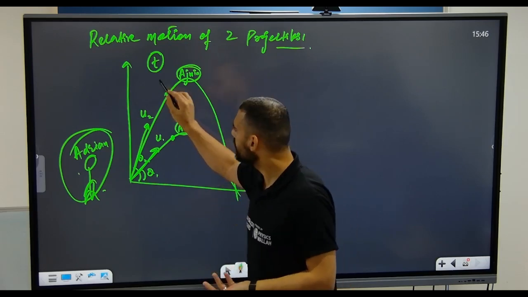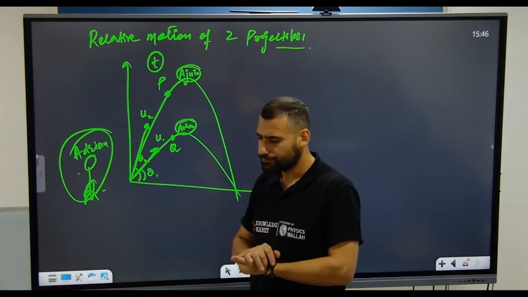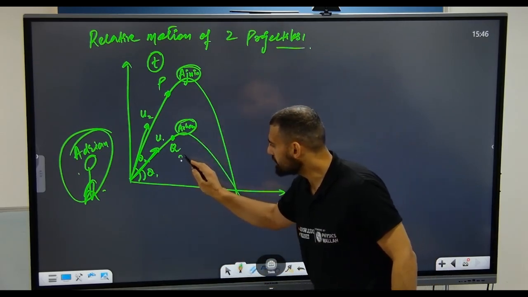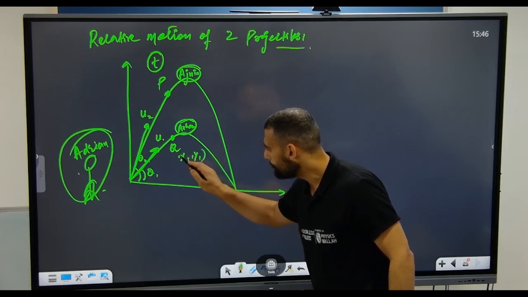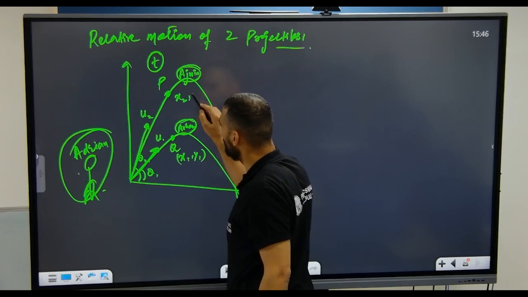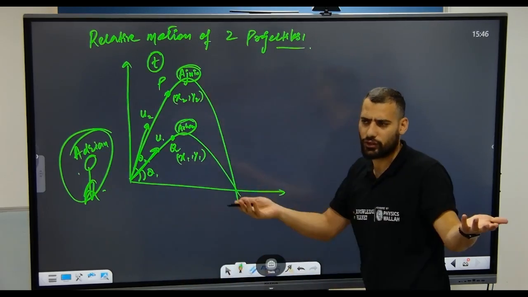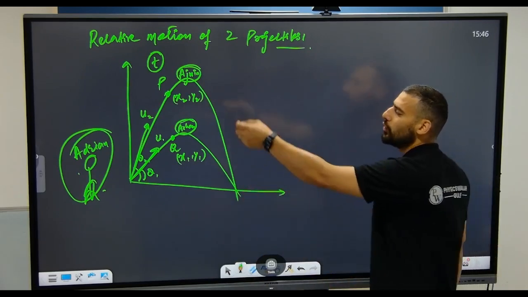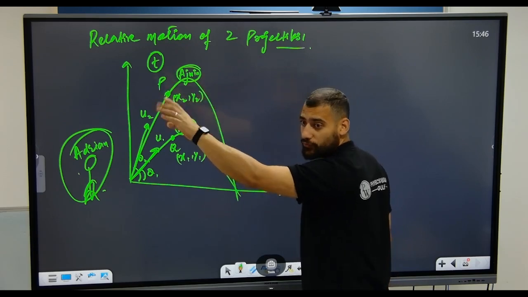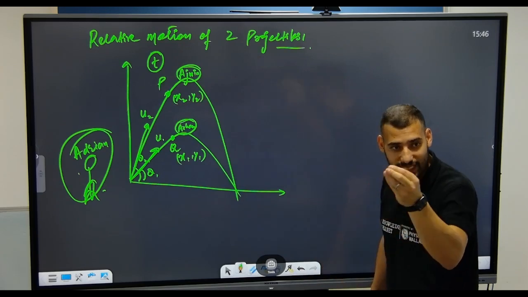This is point P, and for him this is point Q. For Q there will be coordinates, say x1, y1, and for P the coordinates would be x2, y2. They can be same, they can be different. I'm taking them different because I don't know what exactly they will be. Same time has elapsed for both of them. Both are into projectile motion simultaneously.